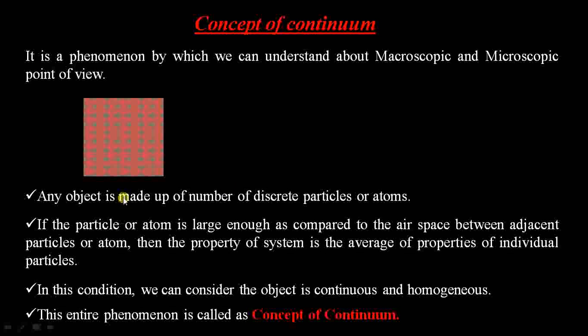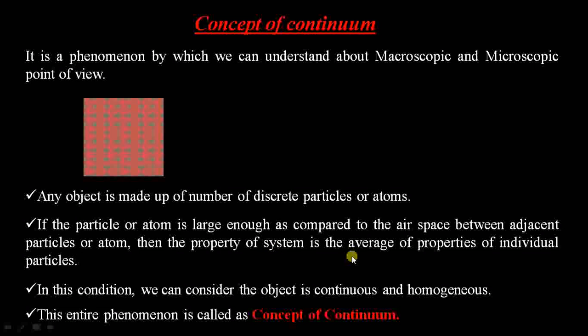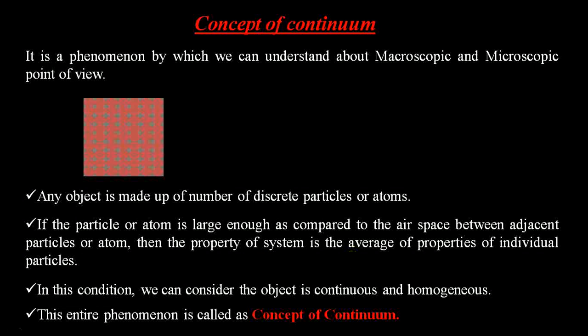So this entire phenomenon, how we consider the object as a combination of a number of discrete particles, small particles or atoms, and if the size of those particles is large enough as compared to the air gap in the space, then the property of the entire system can be the average of the properties of the individual particles. In that condition only we can say that the object is continuous and homogeneous. So the total conclusion is that the object is continuous and homogeneous, and this entire phenomenon we consider as the concept of continuum.